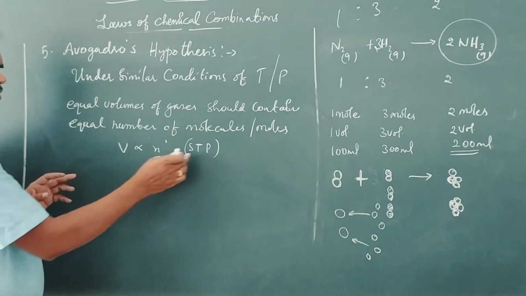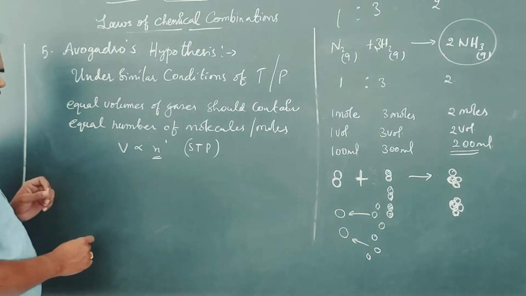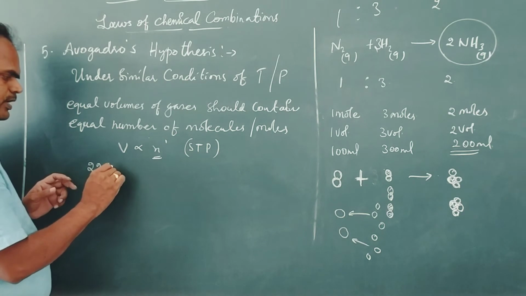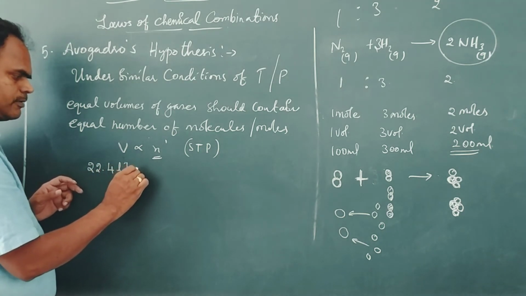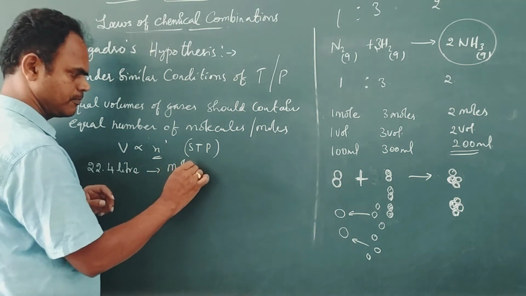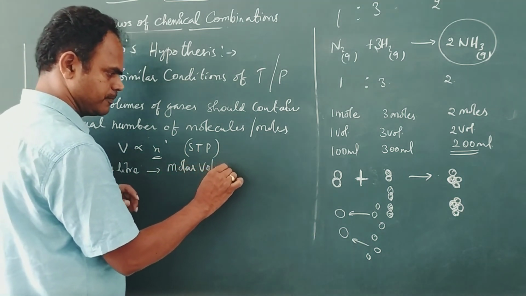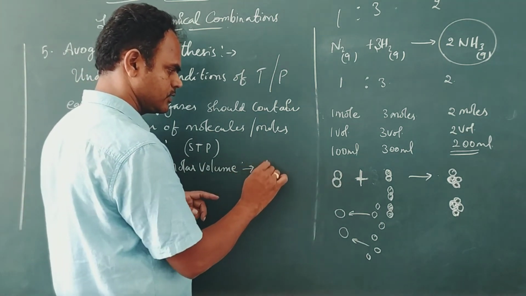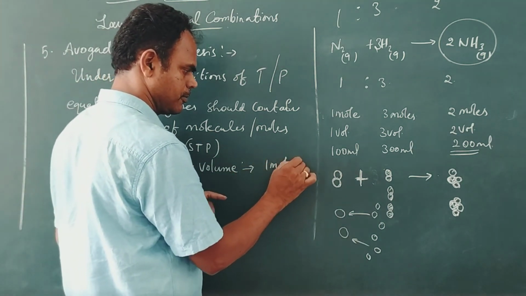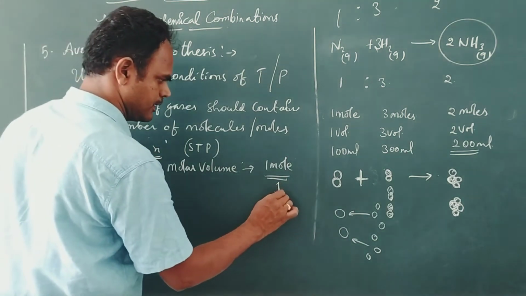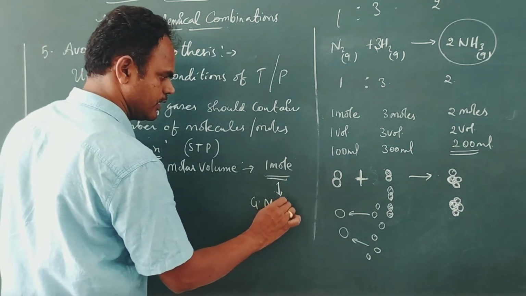So under STP conditions, any gas at room temperature will occupy a volume of 22.4 liters, which is called molar volume, because the molar volume consists of one mole of mass, which is called gram molecular mass.